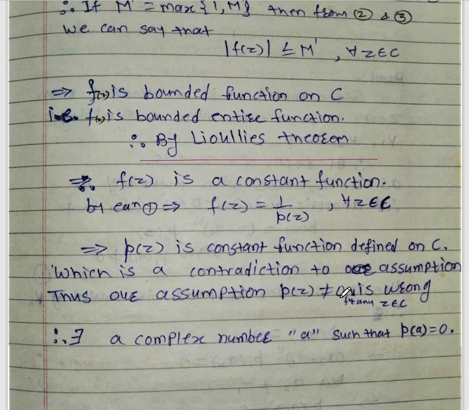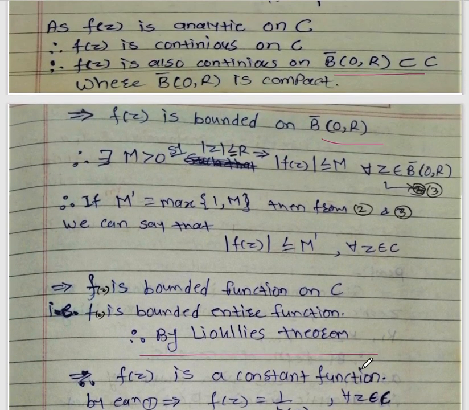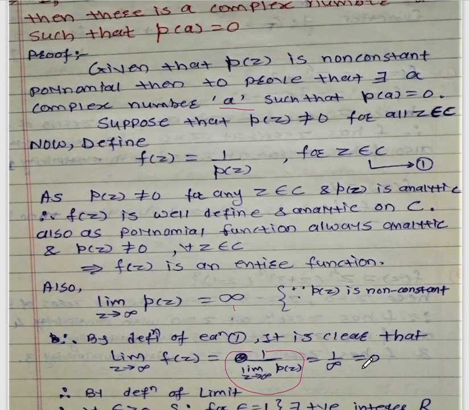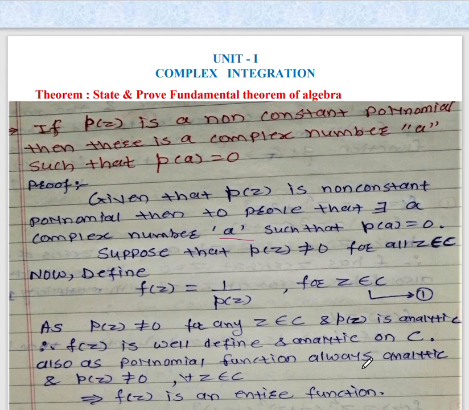We had chosen p of z not equal to 0, but here we got p of z is a constant function defined on the complex plane C, which is a contradiction to our assumption. Thus our assumption that p of z is not equal to 0 is wrong, and hence there exists a complex number a such that p of a equal to 0. This is the fundamental theorem of algebra in complex analysis. This is the complete proof of the fundamental theorem of algebra. So you can see this theorem may be asked in examination.